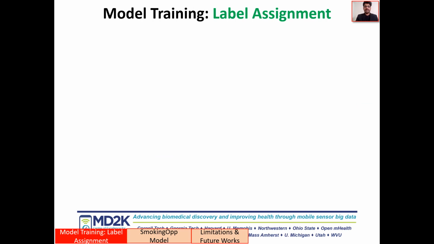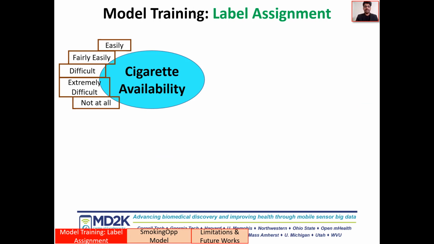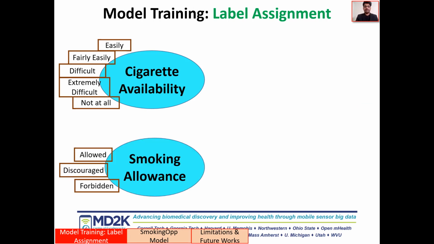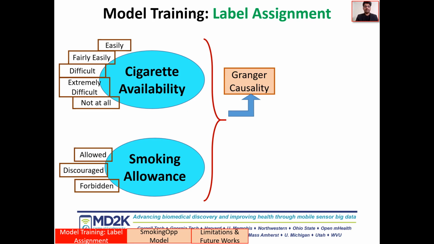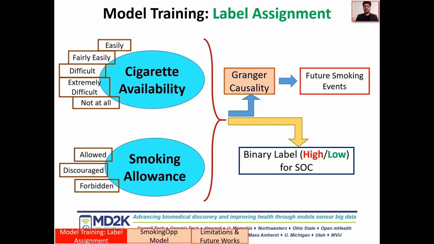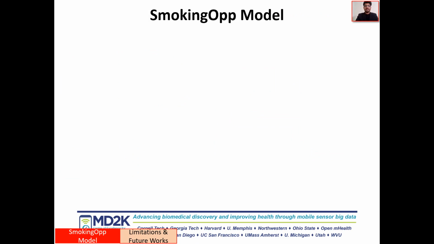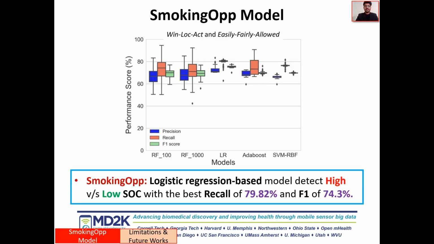Next, for the purpose of assigning labels to the assessment windows, we utilize the self-reported responses of cigarette availability and smoking allowance. For that, first we use Granger causality to show evidence that smoking allowance and cigarette availability can predict future smoking. Then, we use these items to construct the binary levels of smoking opportunity context. Finally, we trained several supervised machine learning models and validated them using leave one subject out cross-validation. We report that logistic regression-based SmokingOpp model can detect high versus low smoking opportunity context with a recall of 79.82 and F1 of 74.3.